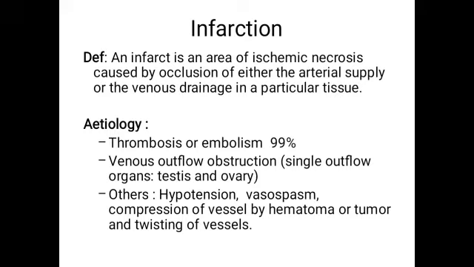Etiology: either thrombosis or embolism, which constitute 99% of the causes, or venous outflow obstruction in single outflow organs like the testis and the ovary, or others like hypotension, vasospasm, compression of vessels by hematoma or tumor, and twisting of the vessels. That means cessation of the blood supply by the occlusion of the artery or the occlusion of the venous drainage in the particular tissue.